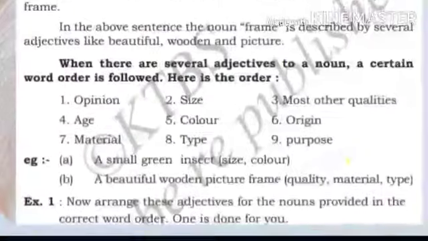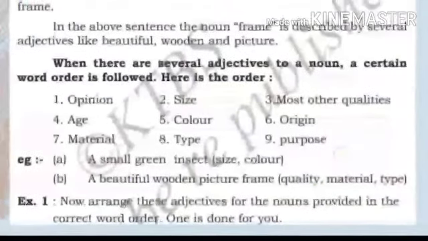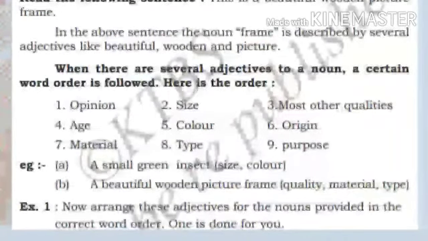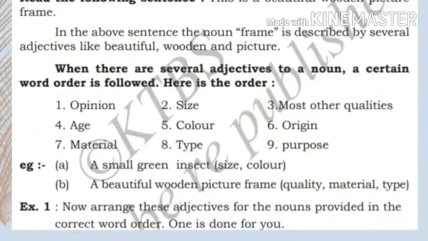One example is given to us, that is a small green insect. First, small. Size is small. Green is color. Insect is a noun. So a small green insect. You see, size comes before color, right? So it's a small green insect.